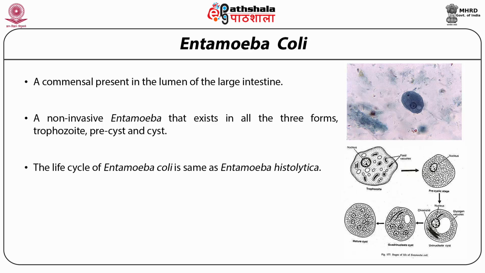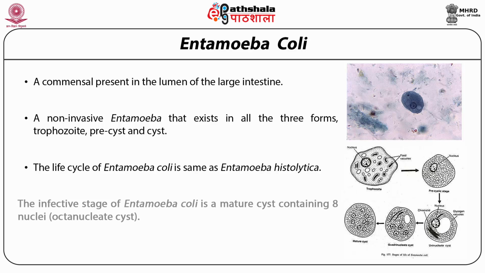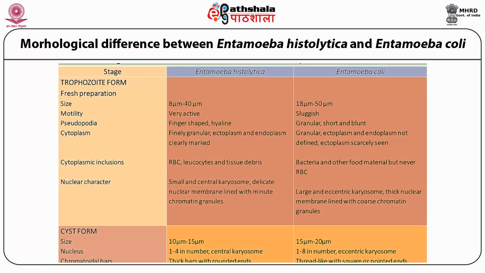However, the major difference between the two is that the infective stage, if you remember, in case of Entamoeba histolytica was a quadrinucleate cyst. But the infective stage of Entamoeba coli is a mature cyst containing 8 nuclei, which means the infective stage of Entamoeba coli is octanucleate cyst. Now, this particular slide shows you the morphological differences between Entamoeba histolytica and Entamoeba coli.